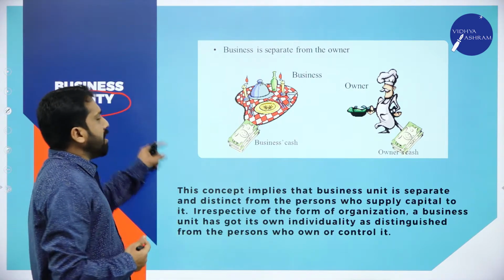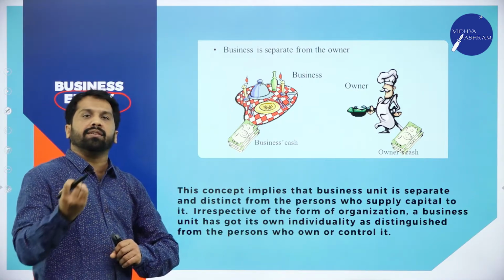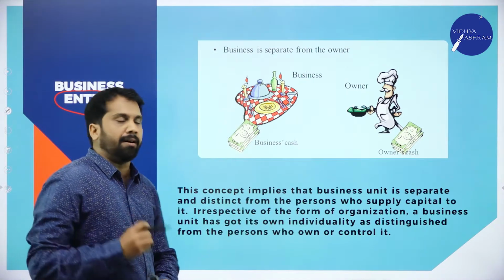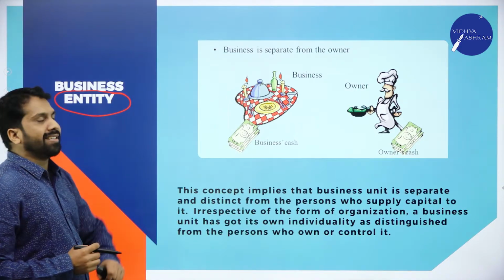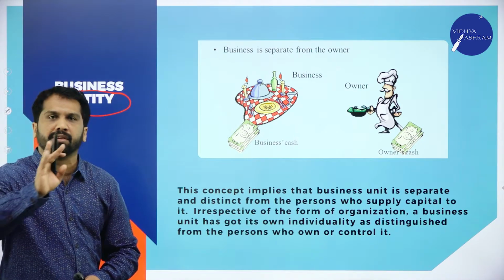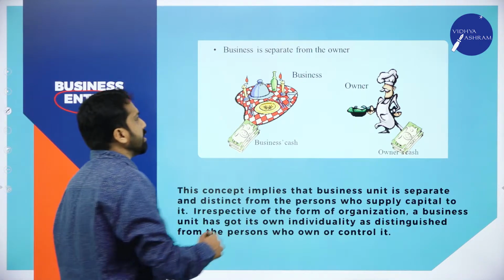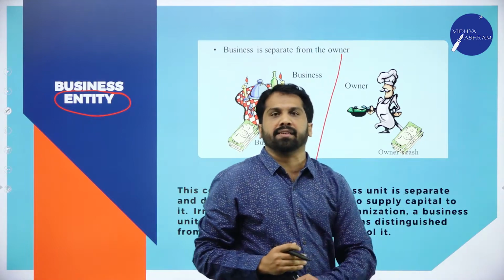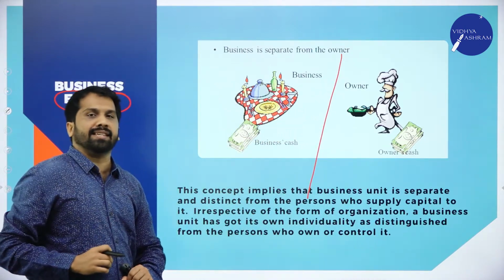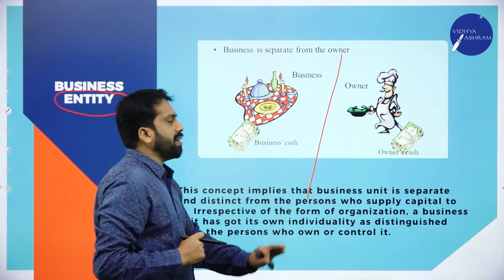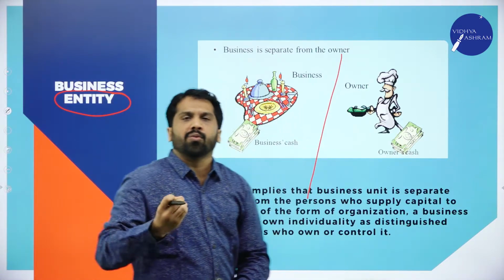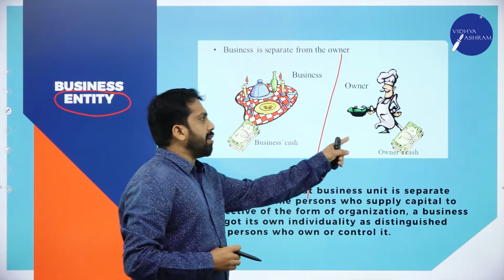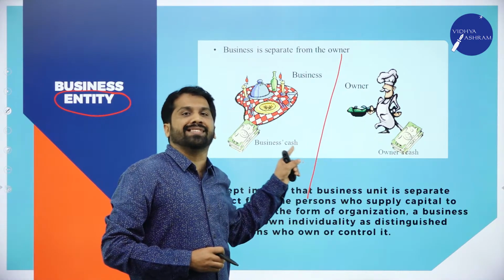So, identity for everything, even though it is a living or non-living thing, we must have identity. Now, what do you mean by business entity concept? Simple concept you have to remember. Under business entity, business is separate, owner is separate. Again, I'll repeat. Under business entity, business is separate, owner is separate. Whatever personal expenses done by owner will be recorded in his book, not in business book.